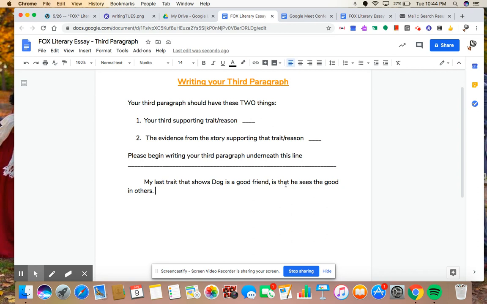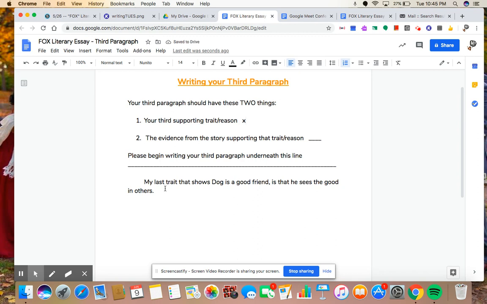I think the story said he just kind of gave Magpie a bad vibe. And Dog was like, "Oh, he's okay. Let him be." And he was kind of excited to see somebody new. So Dog really does try to see the best in others. So my last trait that shows dog is a good friend is that he sees the good in others. So I have my third trait, so I can put an X.